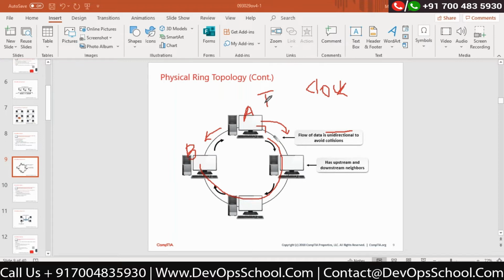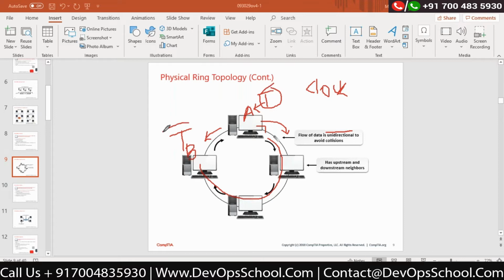So until and unless you have that token with you, only then are you able to send the data. Now this token is a floating token. That means it's continually flowing across the network. Now the data has reached over here. A will release that token. That token would be asked for by computer B. Now he says, no, I want to send the data. Give me the token.